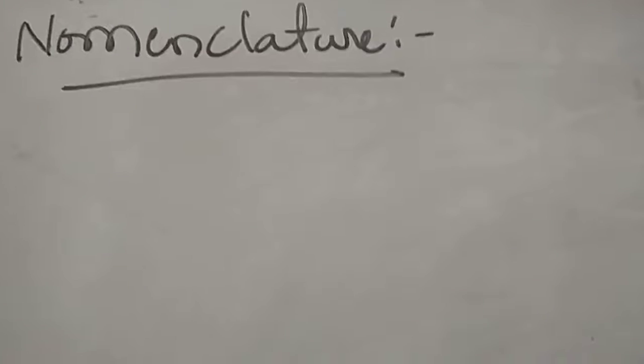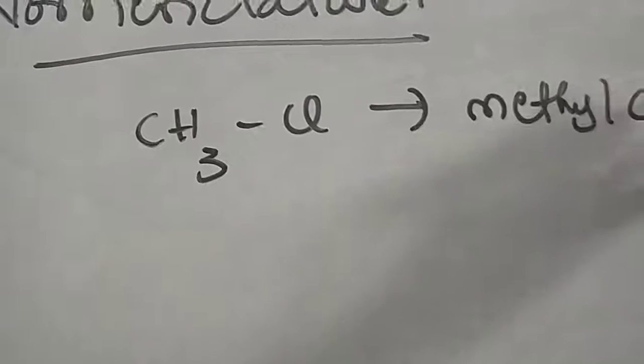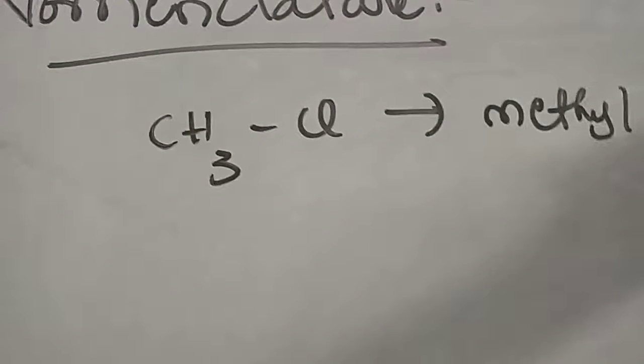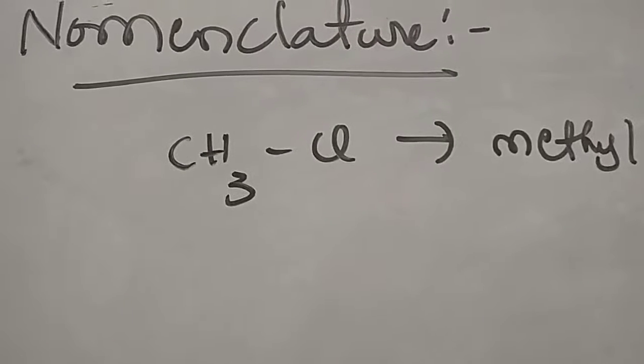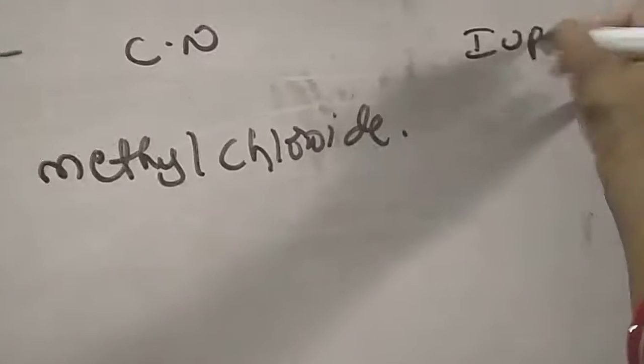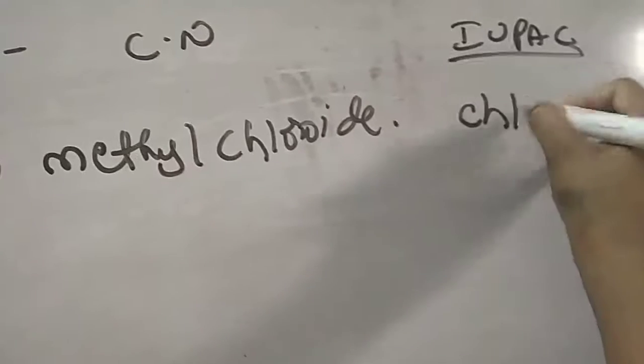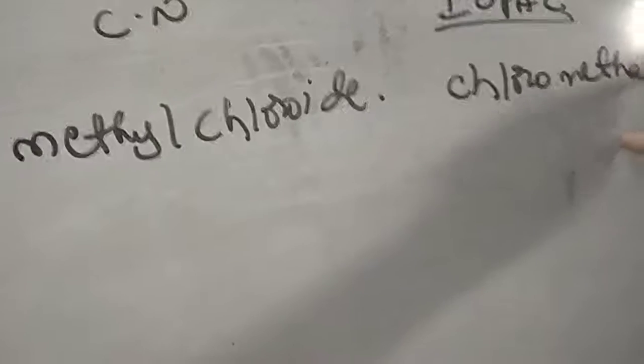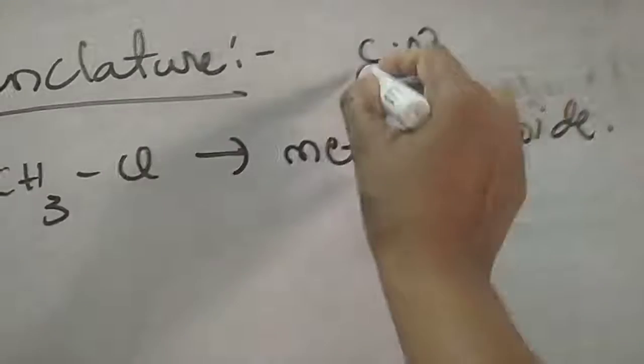Let us see the names of some compounds, which have common names and IUPAC names. See here, primary, secondary, tertiary also we should know. See here CH3Cl. What is the name of this one? Methyl chloride, it is its common name. And what is its IUPAC name? It is called chloromethane. Methyl chloride is its common name.